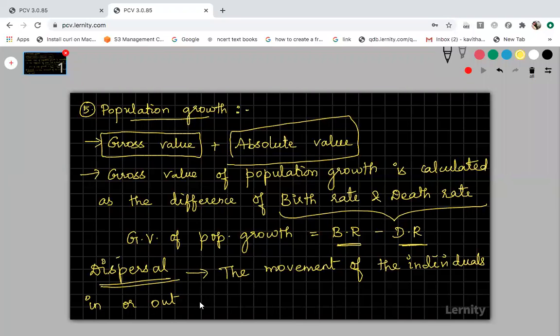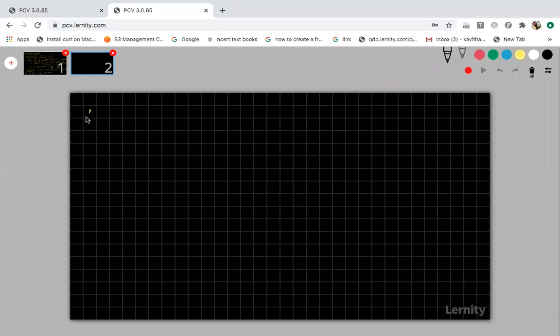And this movement of individuals in or out of the population, in means getting in, out is going out, right? So this movement of individuals in or out of the population is called dispersal. And this dispersal also affects the size of the population. See, when somebody is going from your family to any other country, then automatically your family members will get reduced, right? The number of family members will be reduced.